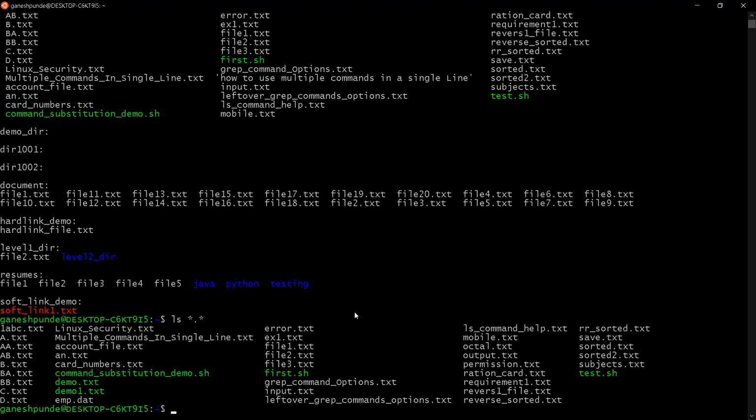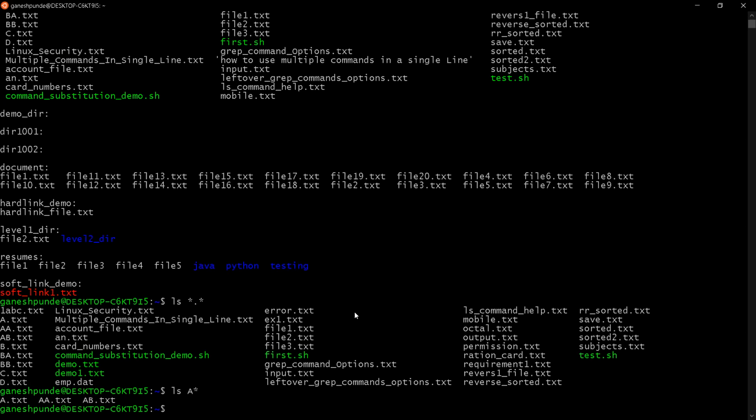Now I am saying I want a list of files starting with a capital A letter. So how can I say it? I can say ls, right? I can say A and star, right? So you can see it is showing a.txt, capital A.txt, capital AB.txt, right?